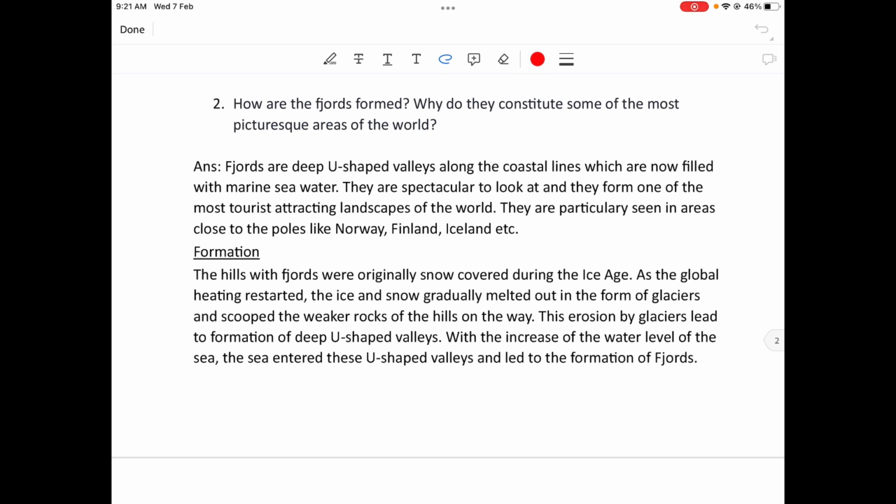How are the fjords formed? Why do they constitute some of the most picturesque areas of the world? Okay. So let us see the institute answer. How are the fjords formed? Why do they constitute some of the most picturesque areas of the world?